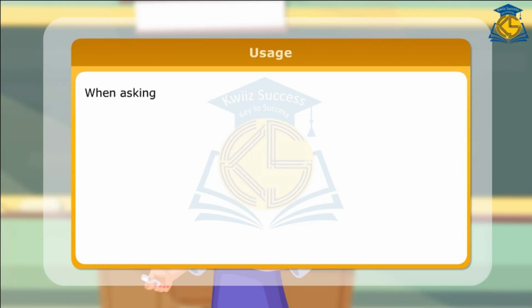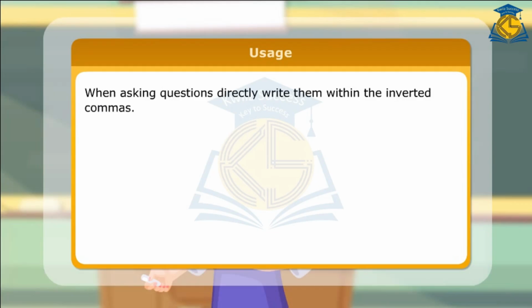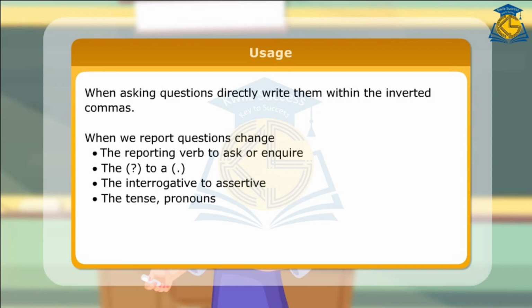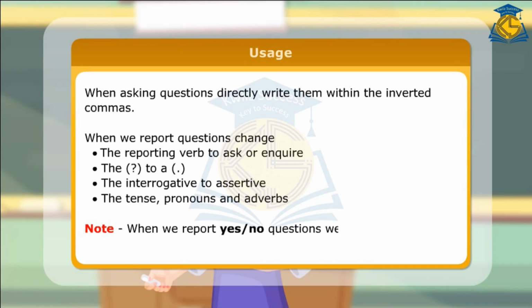Usage. When asking questions directly, write them within inverted commas. When we report questions, change the reporting verb to ask or inquire, the question mark to a comma, the interrogative to assertive, and change the tense, pronouns and adverbs. Note: when we report yes or no questions, we use if or whether.